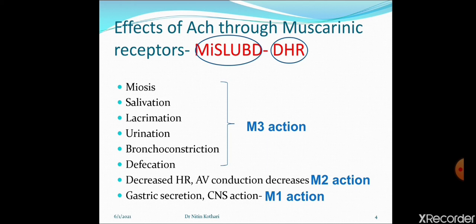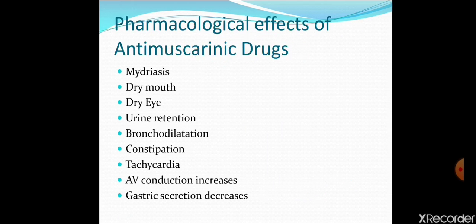What will be the effect of anti-muscarinic drugs or atropine drugs? And these pharmacological effects will form the basis of their therapeutic uses. We will discuss that later on. So these are the pharmacological effects of anti-muscarinic drugs we have already discussed. Opposite to miosis, that is mydriasis. Opposite to salivation, dry mouth. Opposite to lacrimation, dry eye.